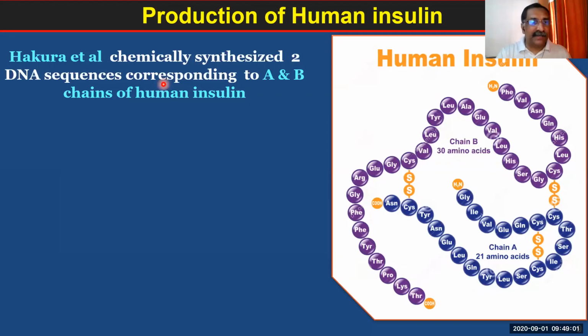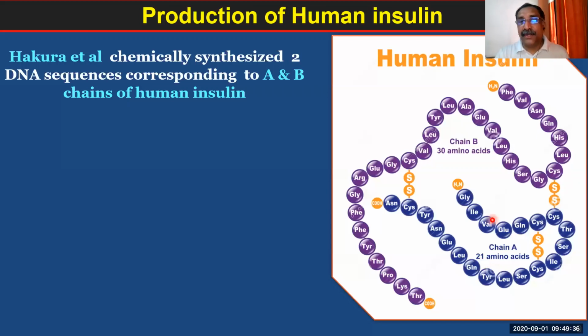Now you see the picture over there. If you observe the picture, you can see that there are two chains, and whatever amino acids are there, their names are also given in sequence. The B chain is there in violet color. The chain A is there in dark blue color. In B chain, there are 30 amino acids. In A chain, there are 21 amino acids. I hope that you are able to observe all these things.